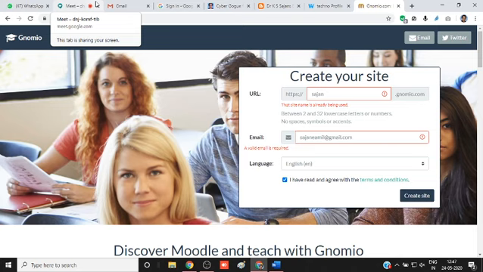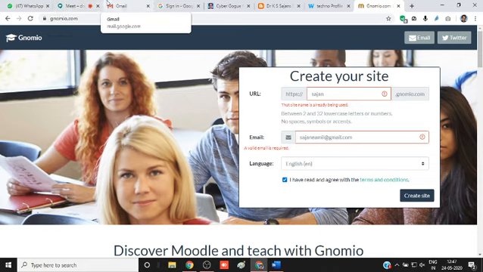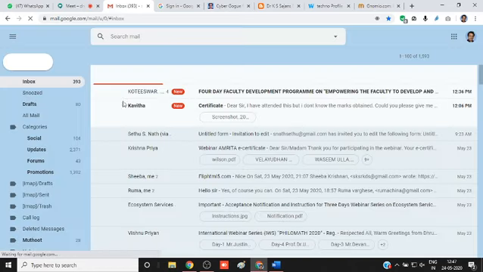And you have control over your students: how many times they access your content, how many assignments they have done. You can create an assignment, they can submit assignments, and you can give grades. Several such features are there.